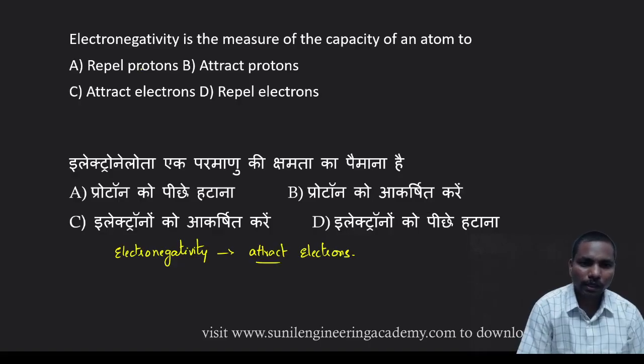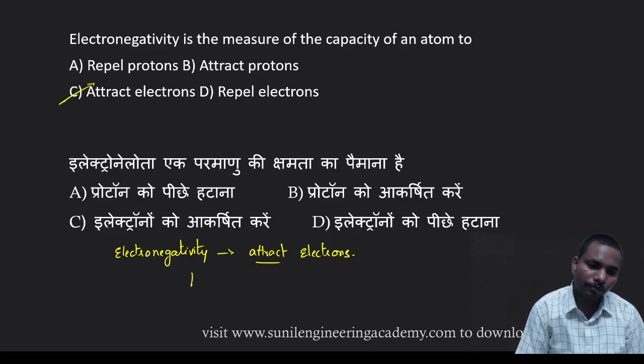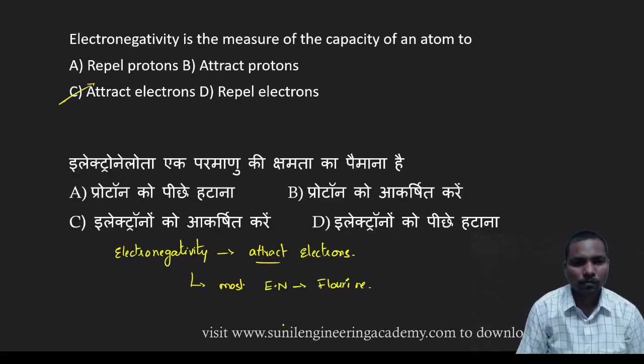So electronegativity is the measure of the capacity of an atom to attract electrons. Which is the most electronegative? The most electronegative is fluorine. I have already taught this. Coming to the next one.